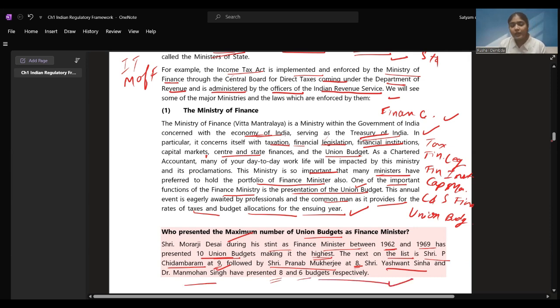They can ask you in any of the MCQs. You need to remember, the highest was presented by Shri Moraji Desai, that is 10 union budgets, followed by Shri P. Chidambaram, who presented around 9 budgets. Okay. I hope Ministry of Finance is clear to you people. Let's move ahead to the next ministry.